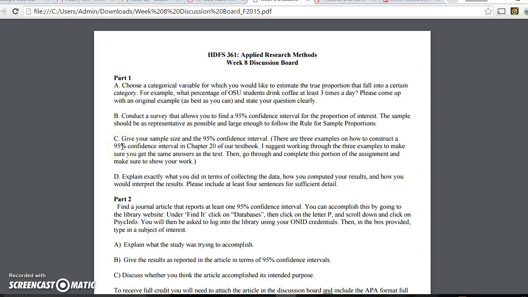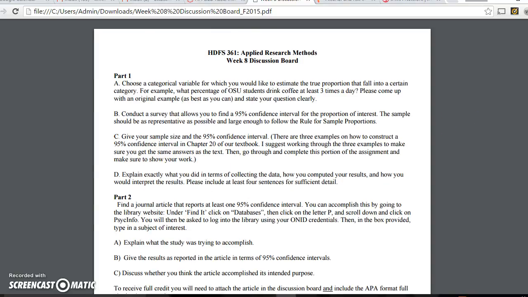I also would say reviewing pages 411 to 415 in your book will really help you out with sample size and what's a good number. It doesn't have to be a massive, massive number, but before you go and do a poll on Facebook or on campus or around town, wherever you live, just review that. That might help you out a lot.